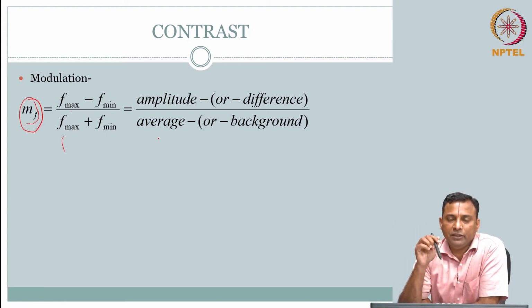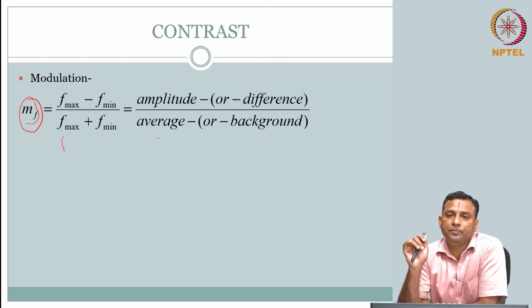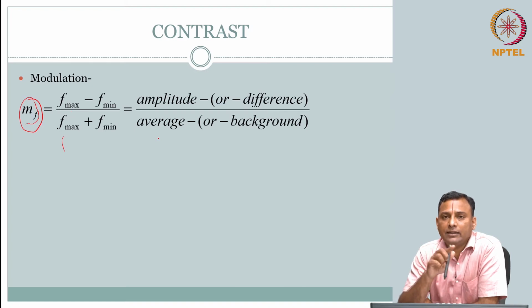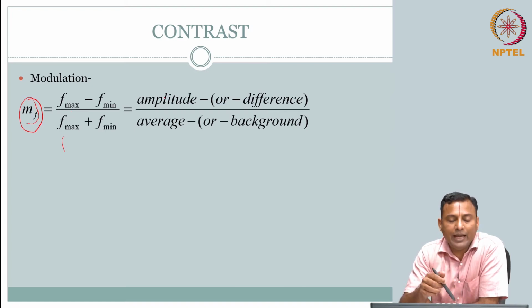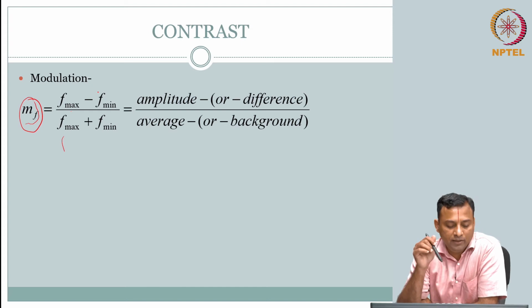So, if I have an image signal in which the intensities are changing, how do I capture the modulation in that image so that I can capture the contrast? Contrast is difference, so I can take the amplitude difference, f max minus f min by f max plus f min.